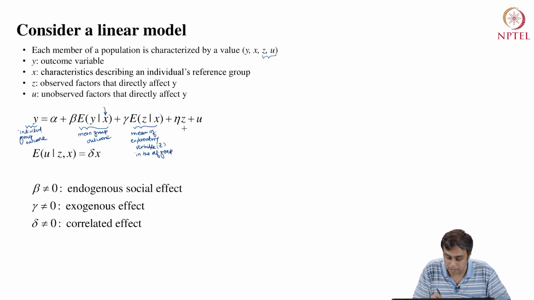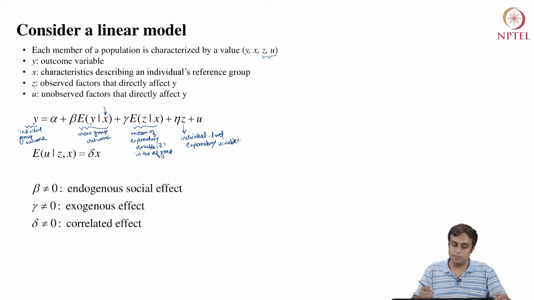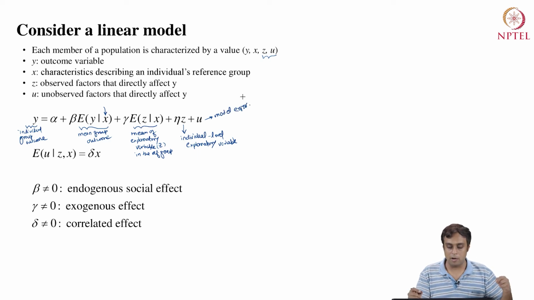So z is the individual-level explanatory variable, and u is the model error, something we have talked about many times now.